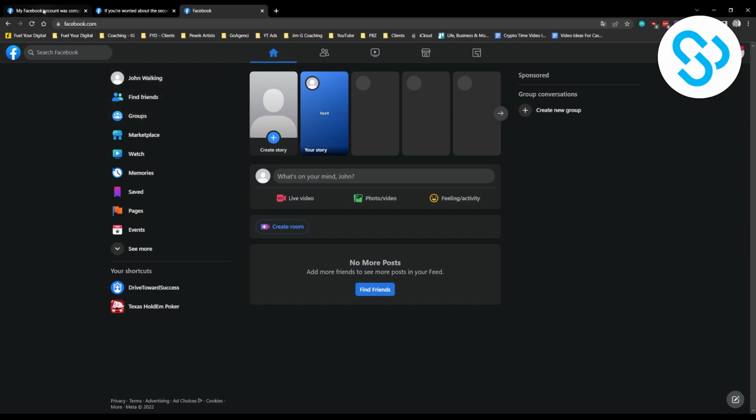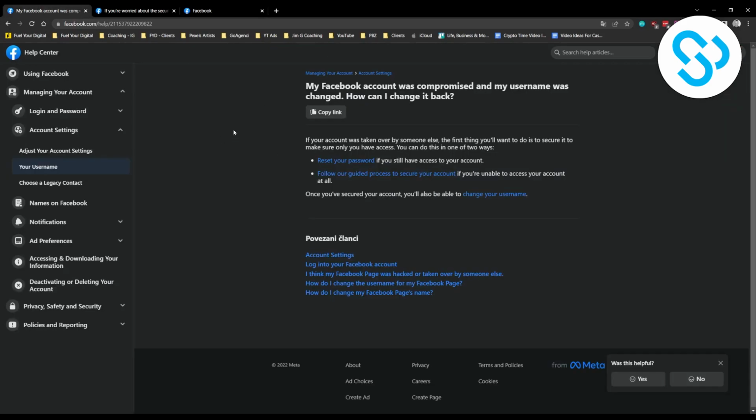So let's get started. The first thing that you have to do is click the link down in the description or just follow this link right here. And as you can see here, it says my Facebook account was compromised and my username was changed. How can I change it back? Now here you have a couple of steps, right?